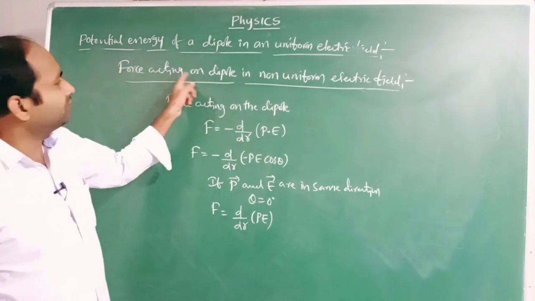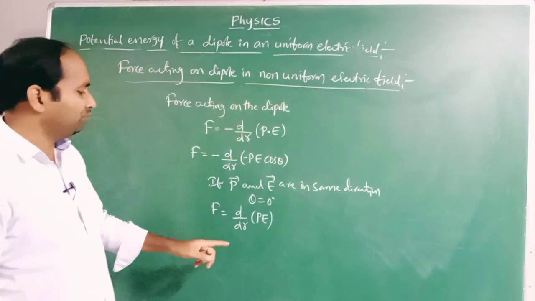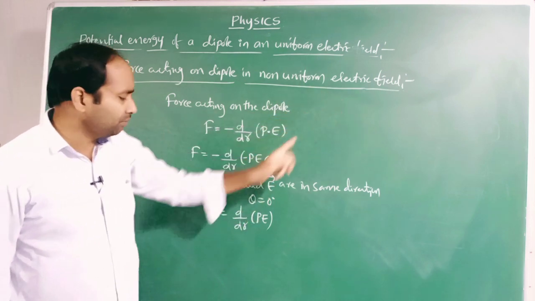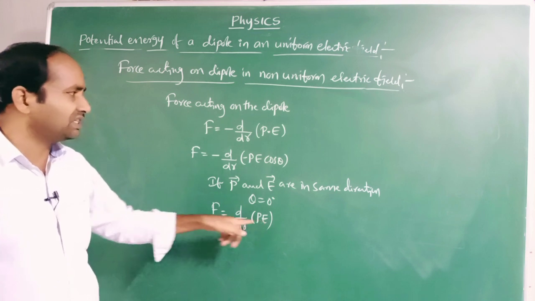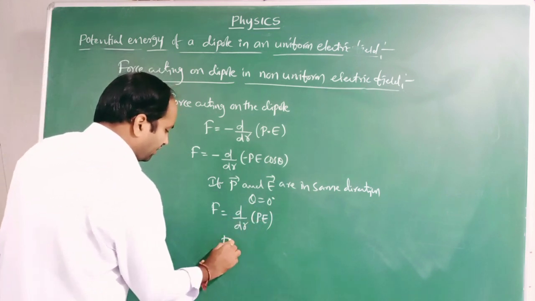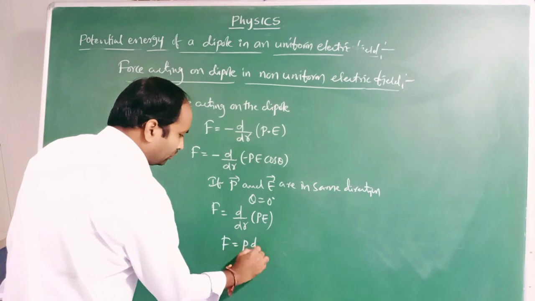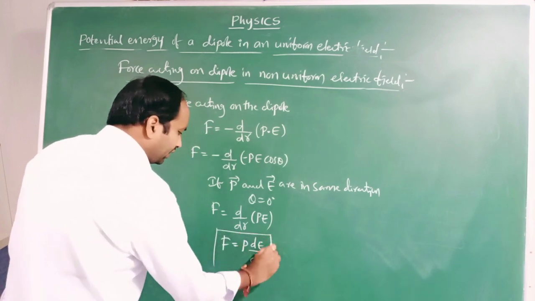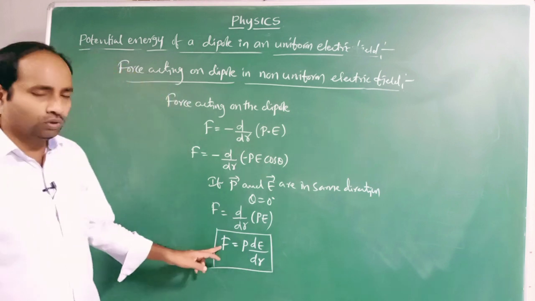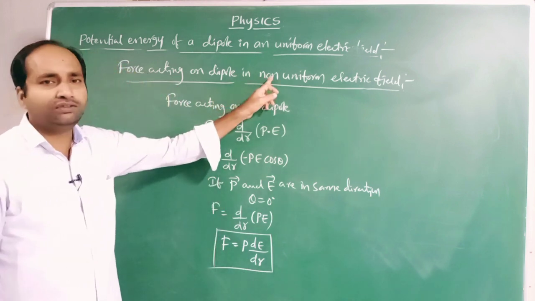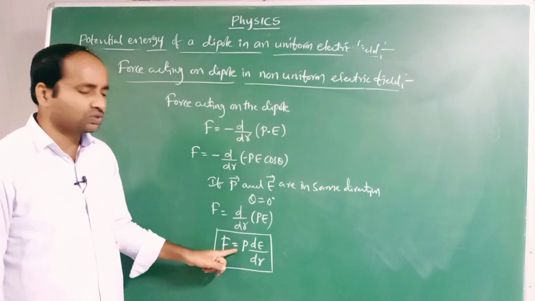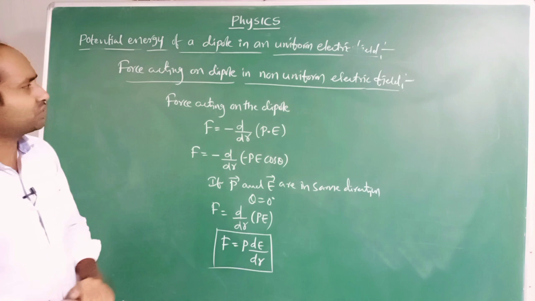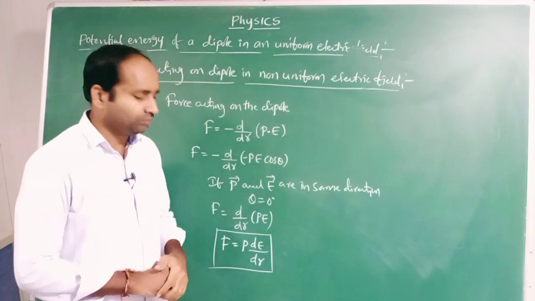But when the force acts on the given dipole, the dipole moment cannot change. In a non-uniform electric field, the E value will change, which can be written as F equals P into dE by dr. This is the expression for the force acting on the dipole in a non-uniform electric field.